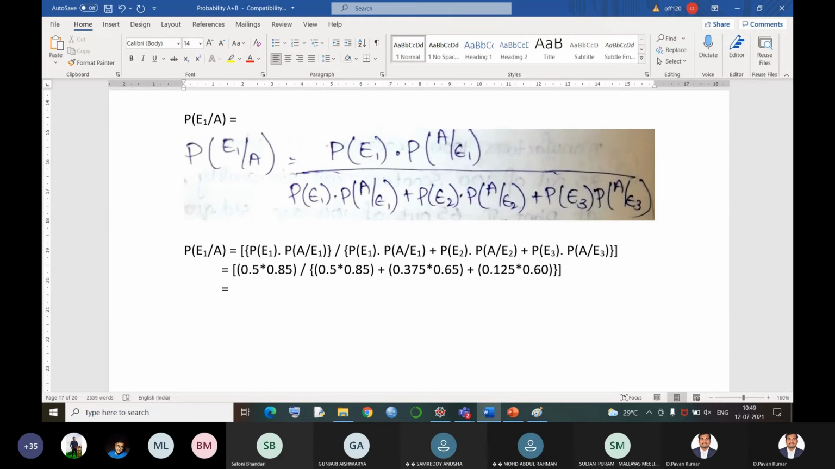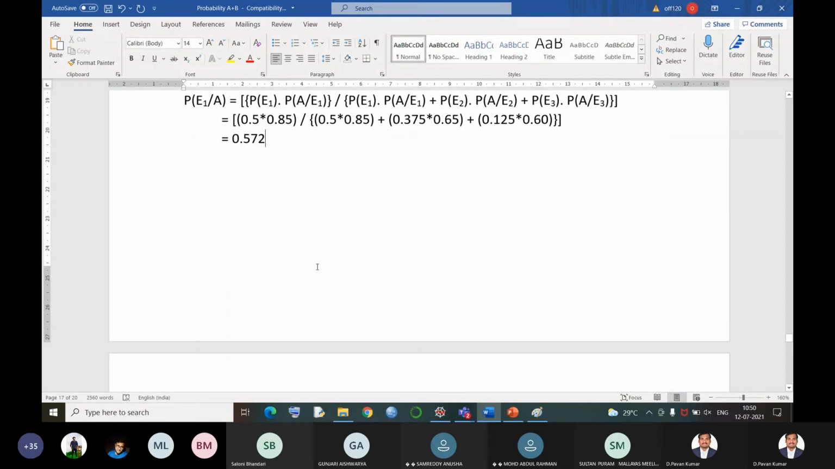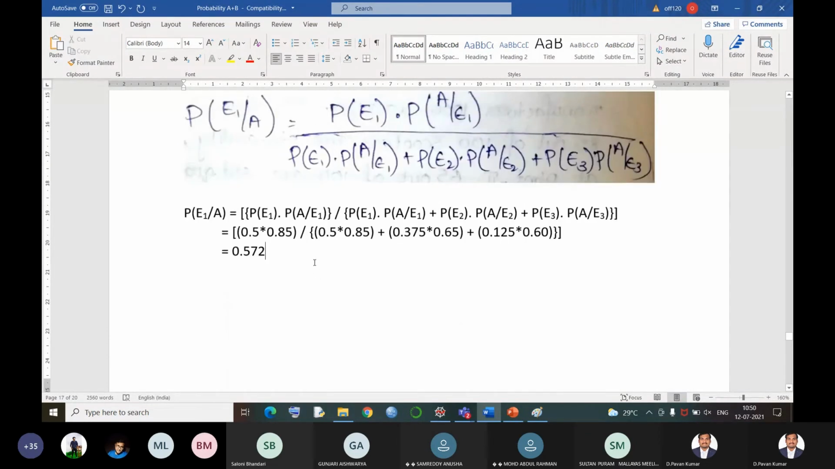So what would be the answer after calculating? By calculating, I got the answer as 0.572. That means the probability of getting a standard quality scooter from plant 1 is 57.2%. Okay, this is the conclusion of the problem. Now let us move the same question on to the second one.